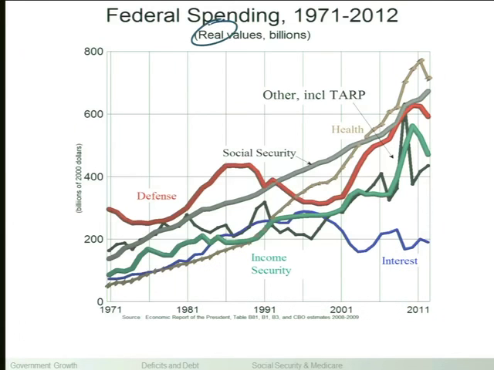So let me start with defense. Here's the defense line. Red line goes like this. Again, this is deflated by prices, so we get just real increases here. Defense spending starts to go down in the 1970s. We get a surge in defense spending in the early 1980s. It comes back down in the 90s, and then we get the post 9/11 surge in defense spending.